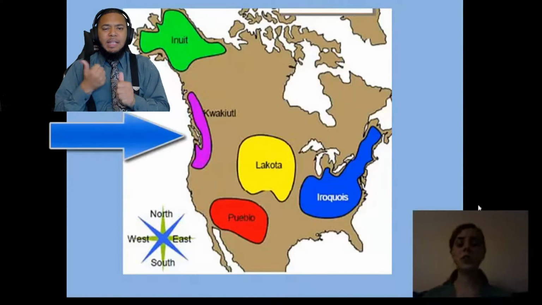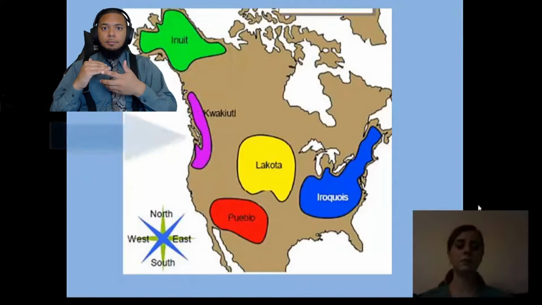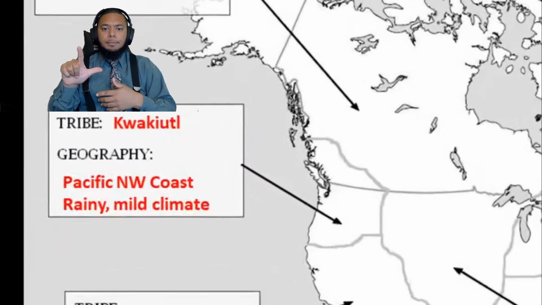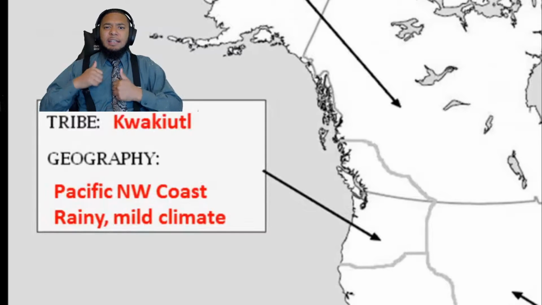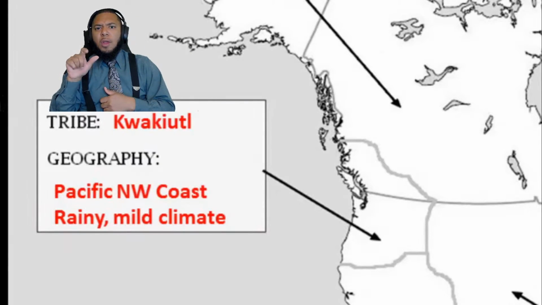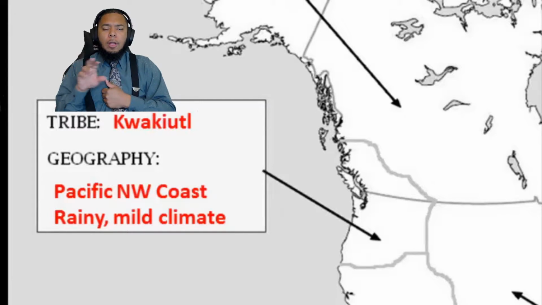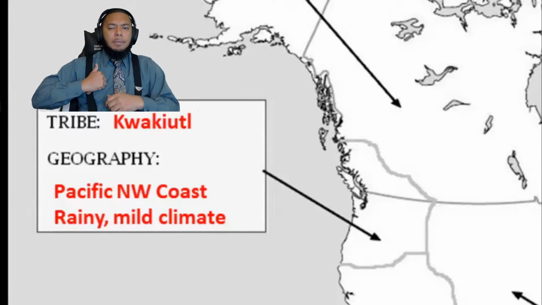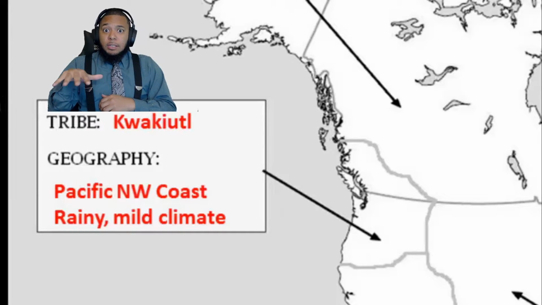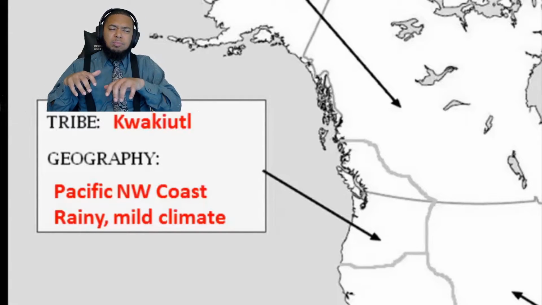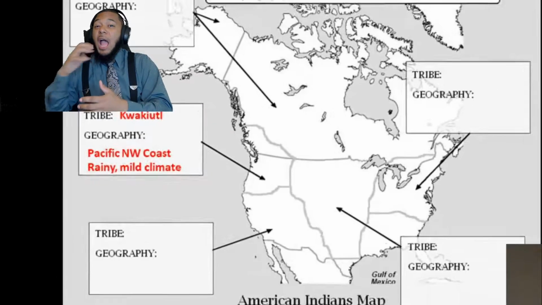The next tribe we're going to talk about is the Kwakiutl. Kwakiutl live in present-day Washington and Oregon, which is in the Pacific Northwest. They also live in Vancouver and British Columbia, which is part of Canada. They're characterized by a rainy and mild climate. Mild meaning it doesn't get too hot or too cold.